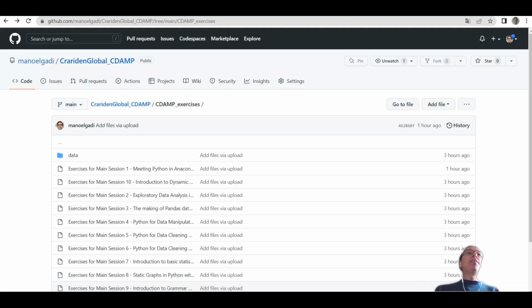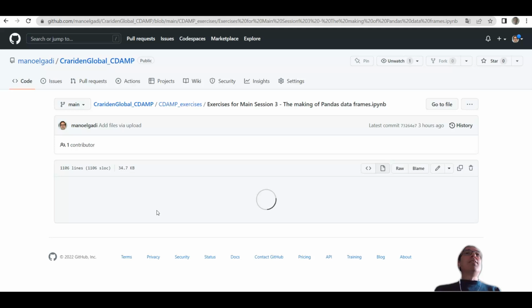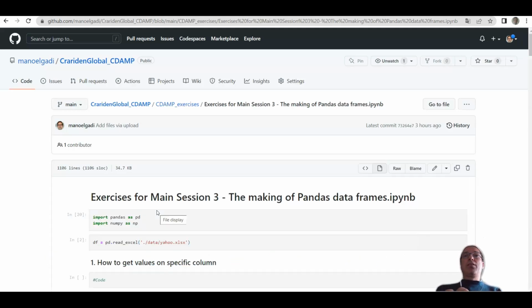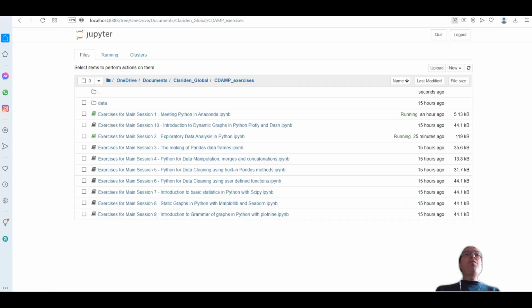So you can find all the exercises in github.com/manuelgadi/Clariden_global_CDAMP and the CDAMP_exercises. We are now on the making of pandas data frame, session 3. So I'm going to fire it up from Jupyter Notebook because I've downloaded everything.